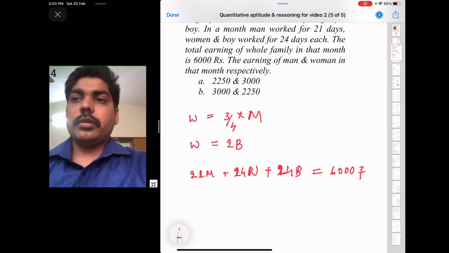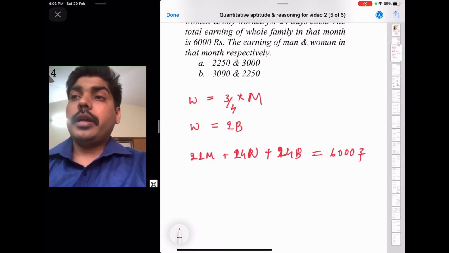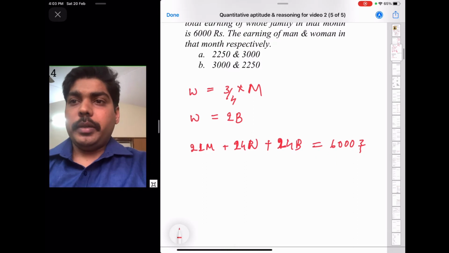Okay, now this is the question: what is the earning of a man and woman in that month respectively?